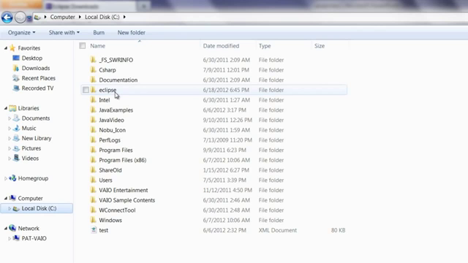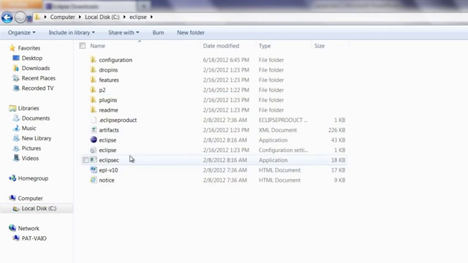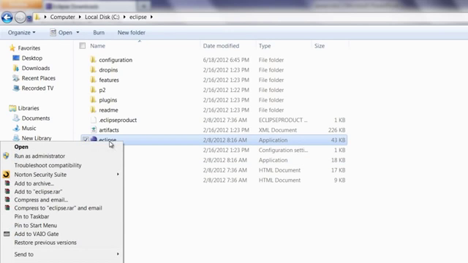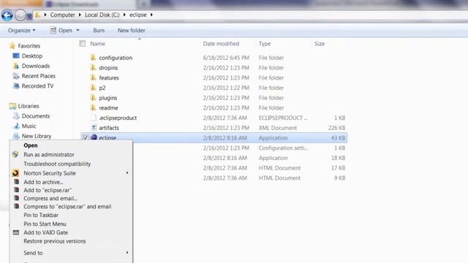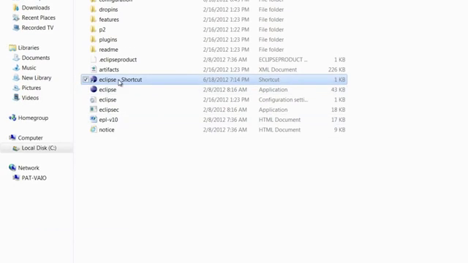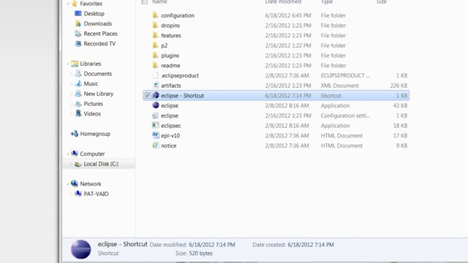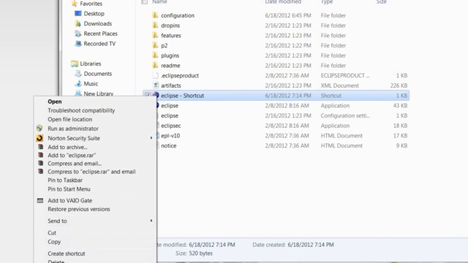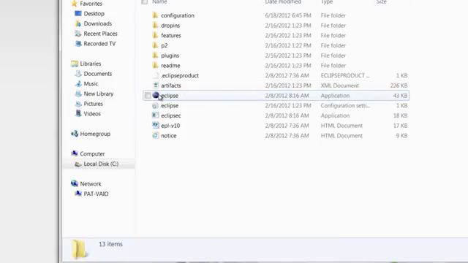In my case, I have extracted to this Eclipse folder in C drive. All you have to do is come here, create a shortcut for this Eclipse and paste it to your desktop. Right click, create shortcut. Once you have the shortcut here, you can pull this to your desktop, or cut and paste it to your desktop. Or if you want, you can leave it here itself, and then you can double click on this Eclipse to start Eclipse.